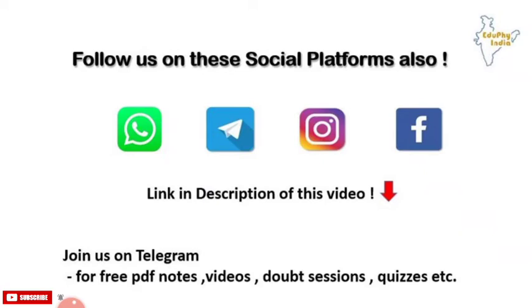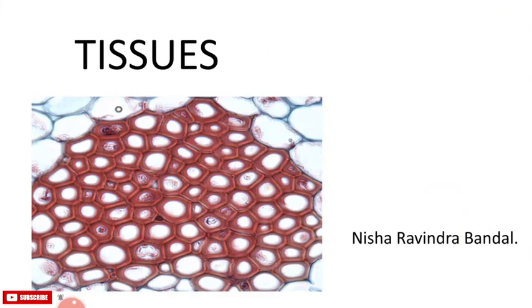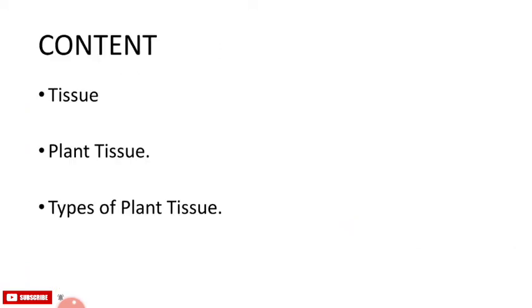Today I am coming with a new topic, which is tissue. In the last video we saw that all living organisms are made up of cells, and there are unicellular organisms in which a single cell performs all basic functions, for example amoeba. In this topic we see tissue, plant tissue and the types of plant tissue. So let's start with what a tissue is.